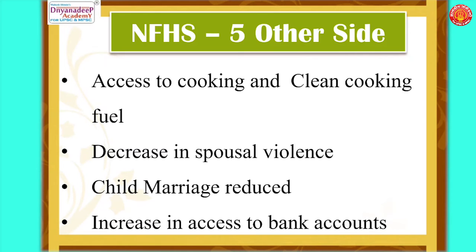Let's see the other side. That was one side of the coin. The other side of the coin speaks about some positive indices also. Access to clean cooking fuel has shown a positive increase in this survey. There has been a decrease in spousal violence in 17 out of the 22 states. Child marriage has reduced in 18 out of the 22 states. Access to bank accounts has increased when compared to the fourth round of the survey. So these are some positive outcomes of the fifth survey.